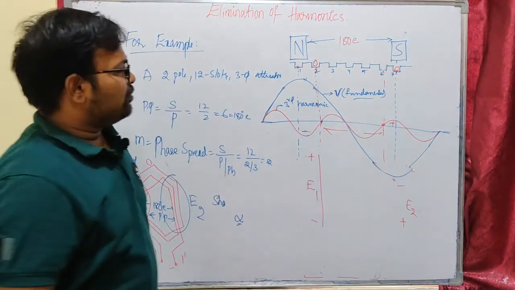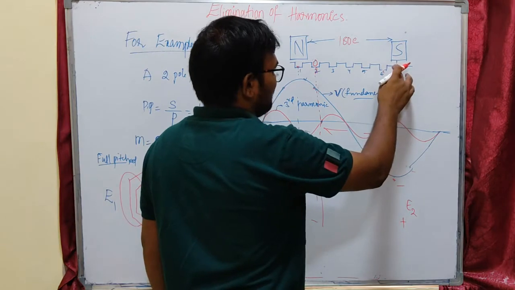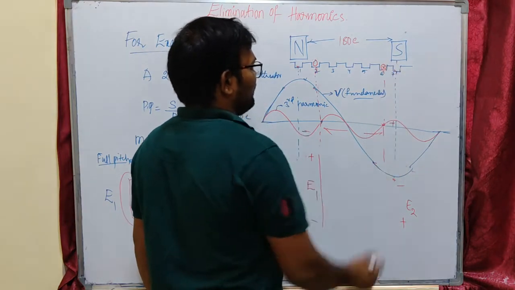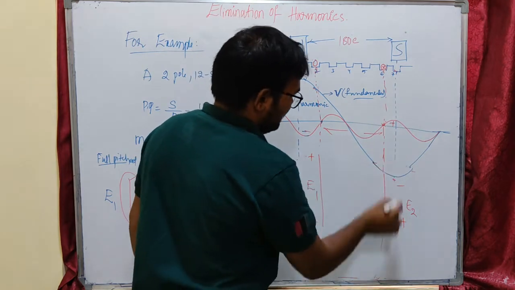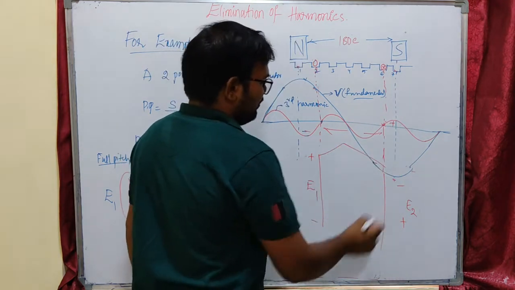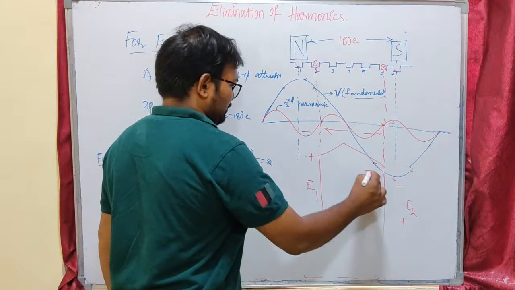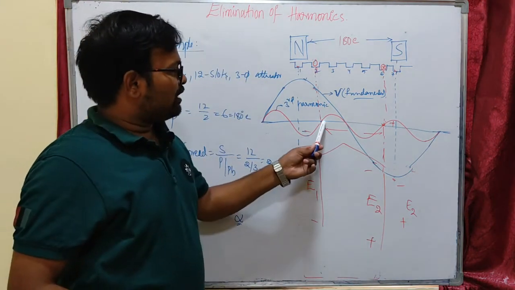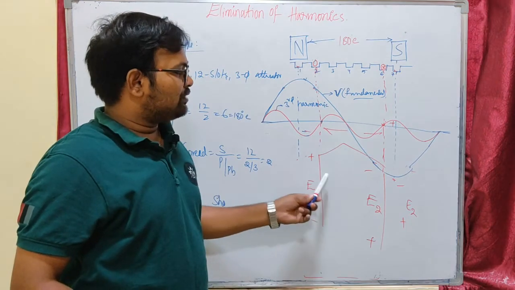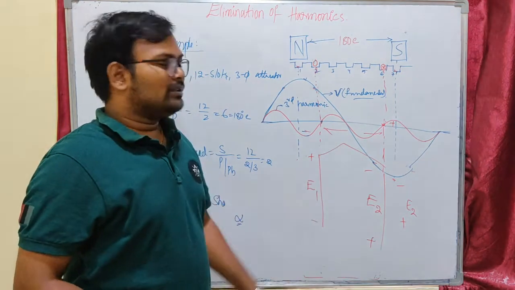Similarly, if I keep this winding in 6 instead of 7, you can see here the third harmonic component is 0. That means our voltage waveforms E1 and E2 are now free from third order harmonics. There is no domination of EMF induced due to third order harmonics.